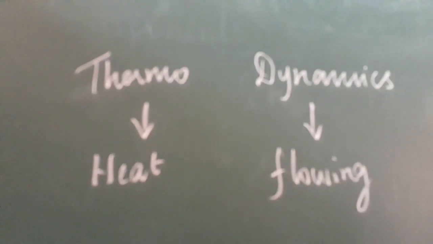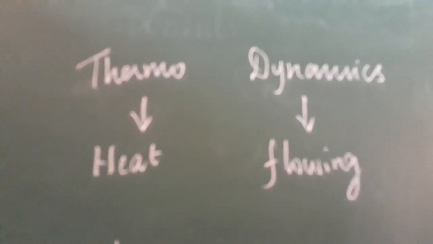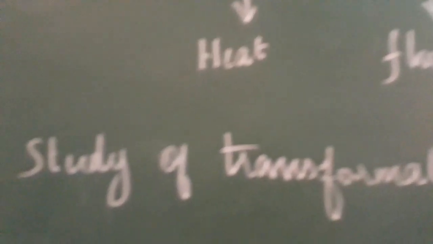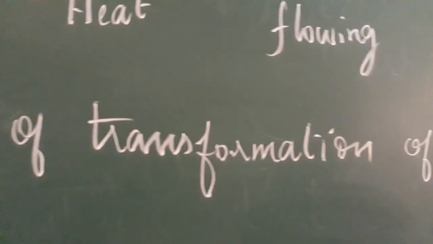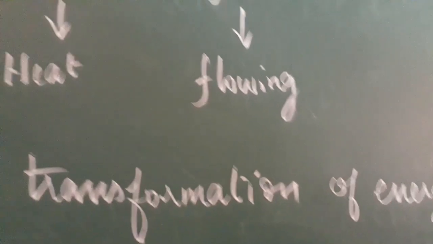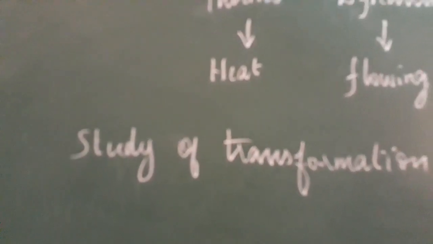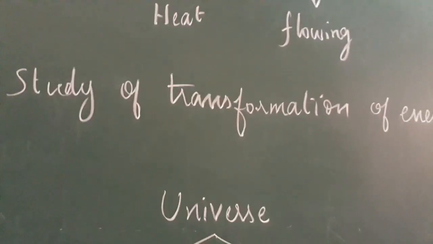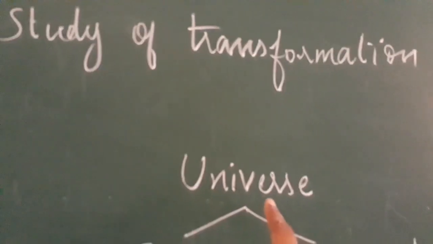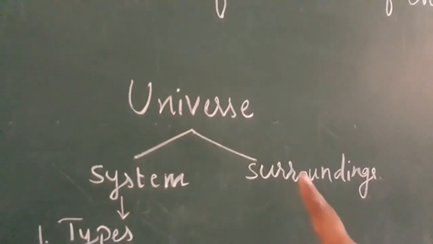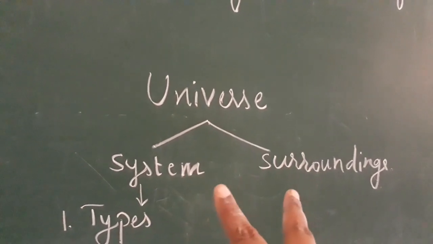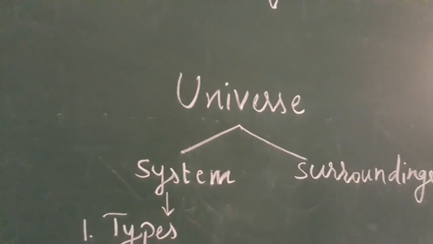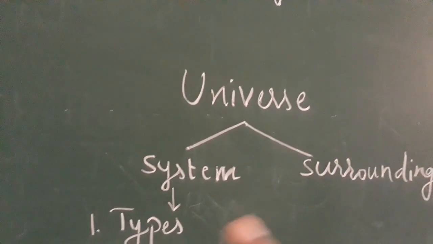Thermo means heat, dynamics means flowing. So heat flowing is called thermodynamics, and another definition is the study of transformation of energy is called thermodynamics. In your book it is given that the study of transformation of energy is called thermodynamics. Now, I told you about the universe. What does universe mean? It contains system and surroundings. The system is separated from the surroundings by a boundary. In a water bottle, the cover is called the boundary.